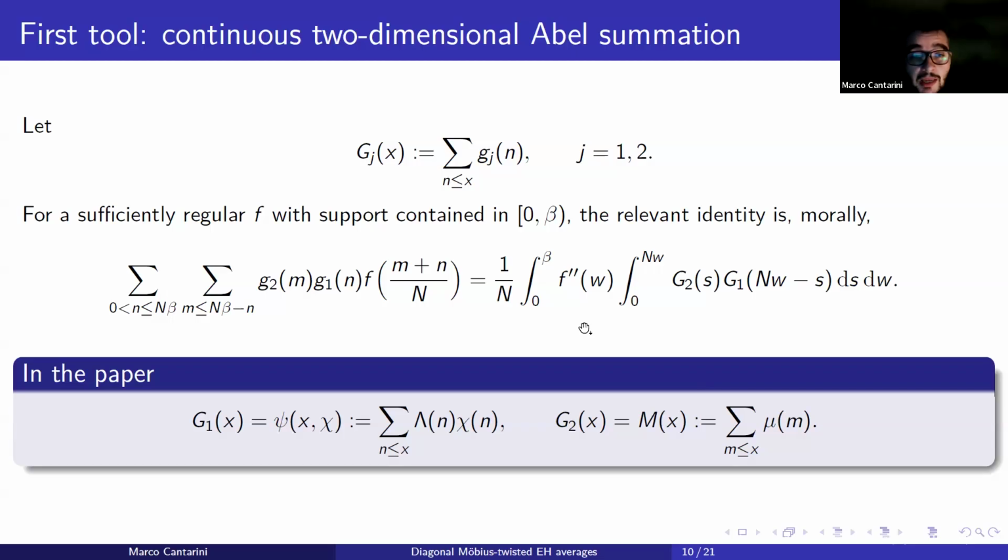This formula states essentially that a weighted average of two arithmetical functions g2 and g1 can be written in terms of these double integrals. And note that we have here, as I said, the second derivative of the weight. So it should be clear now the idea why we will work with Sobolev spaces. And we have here a convolution involving the summatory functions of g2 and g1. So in our case, we will need to work with the psi function and the Mertens function M(x).